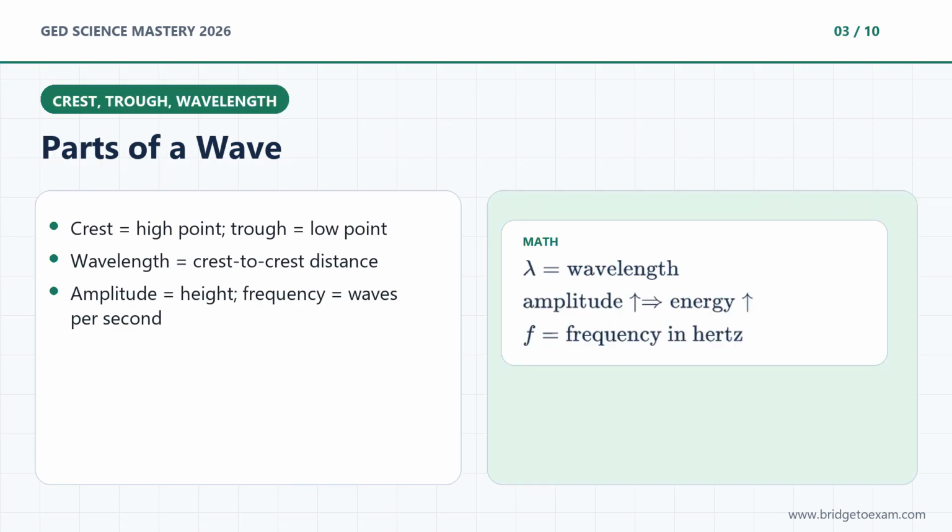Now own the wave words. The crest is the high point. The trough is the low point. Wavelength is the distance from one crest to the next crest. Amplitude is the height of the wave from the middle line to a crest. Bigger amplitude means more energy, a louder sound, or a brighter light. Frequency means how many waves pass each second, measured in hertz. These labels show up again and again.